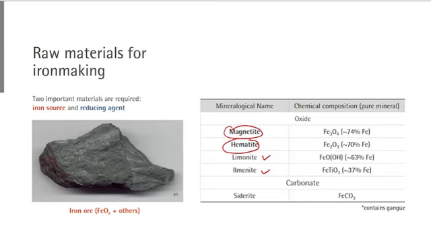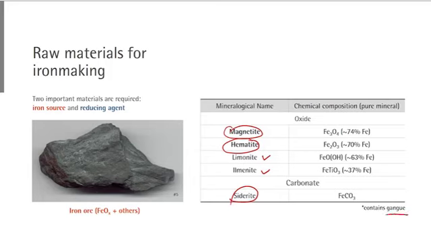On the other hand, there are different carbonate types of iron ore available. This is called siderite. All of these basically contain iron, and we could take iron from iron ore in the iron making process. Unfortunately, this is not a pure chemical. It contains certain impurities, and the impurities we call gangue. It is typically composed of silica and aluminium and some other impurities like phosphorus.